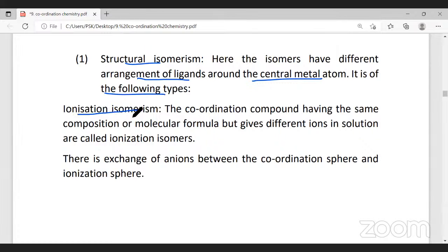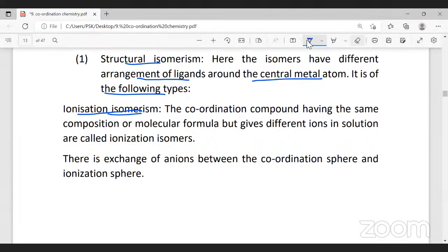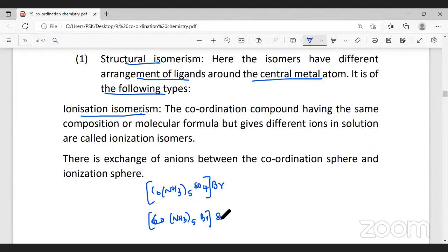The first one is ionization isomerism. We will understand what it is a little later. Now I will write [Co(NH3)5SO4]Br, and one more molecule, [Co(NH3)5Br]SO4.